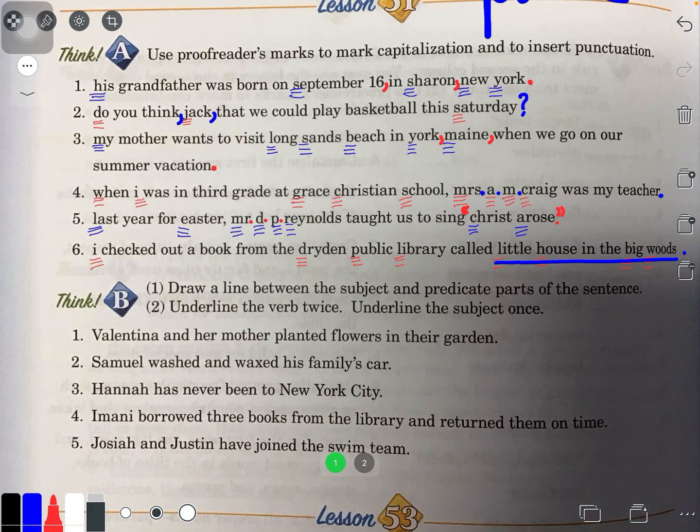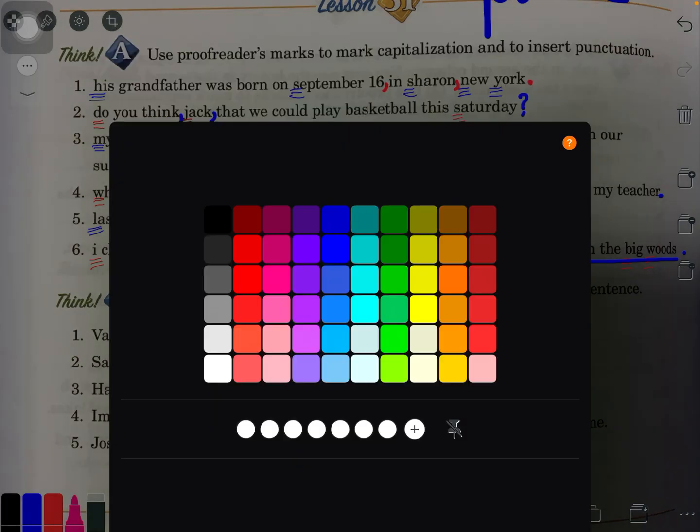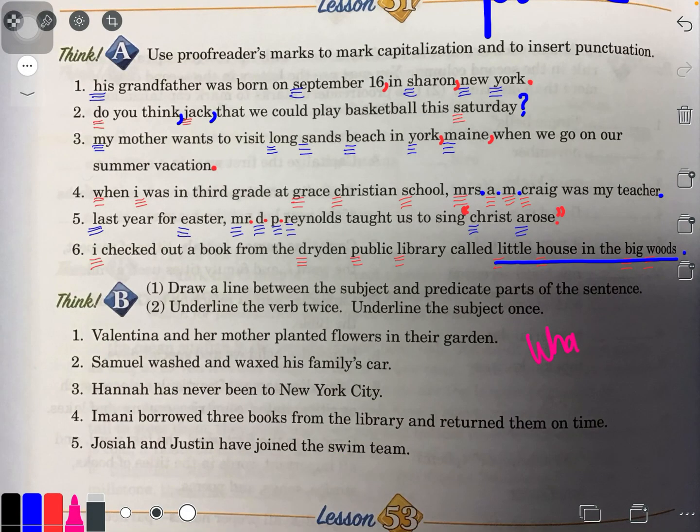So the direction says we have to draw a line between the subject and predicate part of the sentence and underline the verb twice and the subject once. So this is where, again, you read it out loud and you ask yourself, what is happening? And I'll put it up here in pink. What is happening? You got to ask yourself, what's the action? What's going on? Because remember, the verb is the most important part of the sentence. I like verbs. It gives me action.